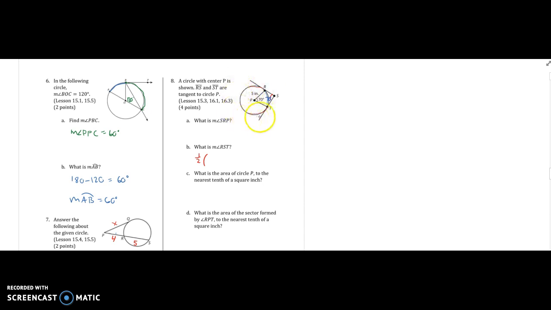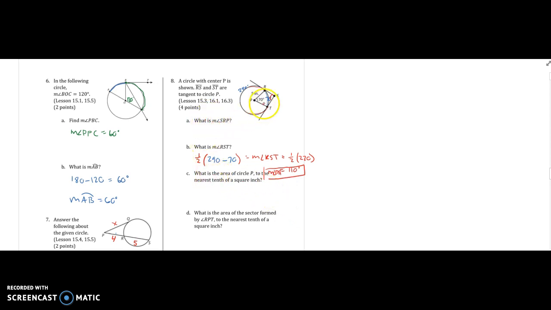So this one's got to be 360 minus 70, which is 290. So we're going to do 290 minus 70, which is 220. Half of 220 is 110. Measure of angle RST is 110.